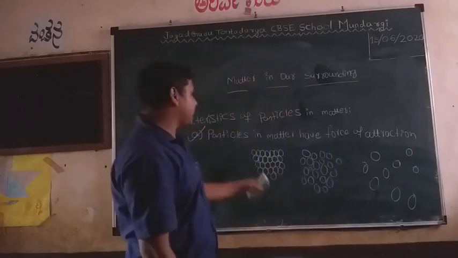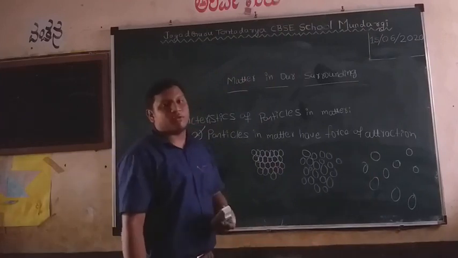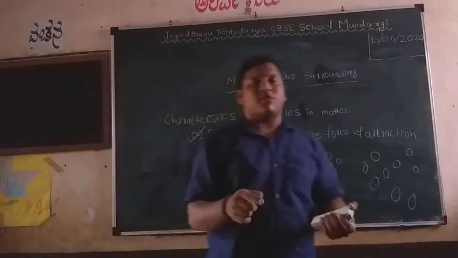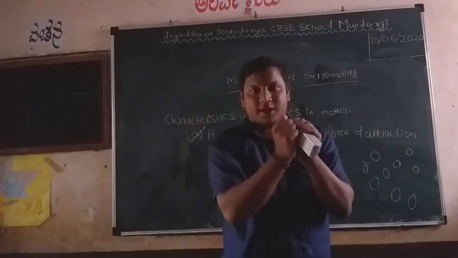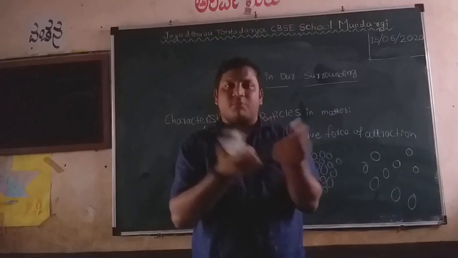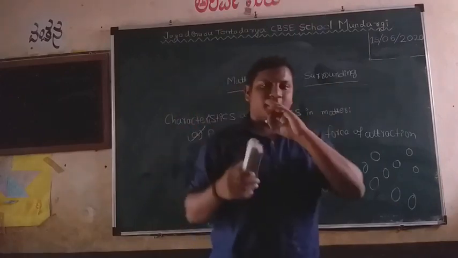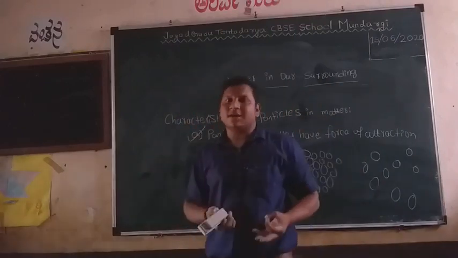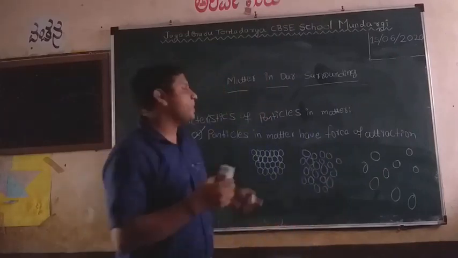This is the first character. Particles in a matter have force of attraction. Because of that force of attraction only, particles hold together. When the particles hold together, it forms either a chalk piece, or a duster, or whatever things we are seeing around us. This is the first property.